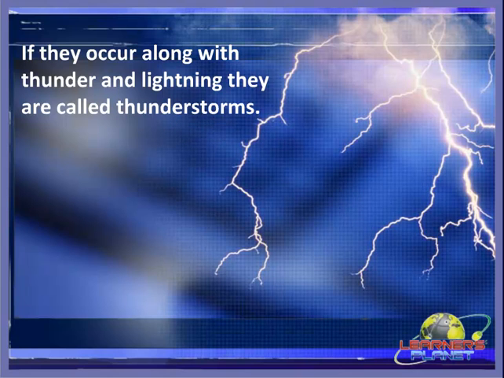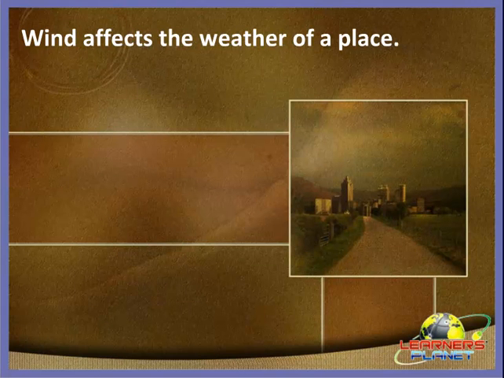Alright children, so there are various forms of wind which we saw. Finally, we can say that wind also affects the weather of a place. In some places we experience breeze, in some places we experience storms and thunderstorms, and in some places we experience gale.